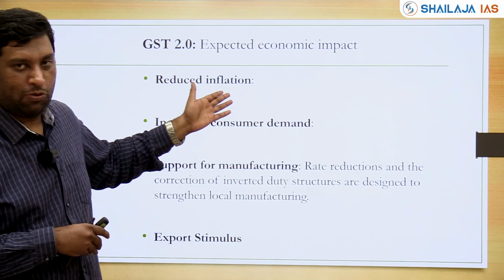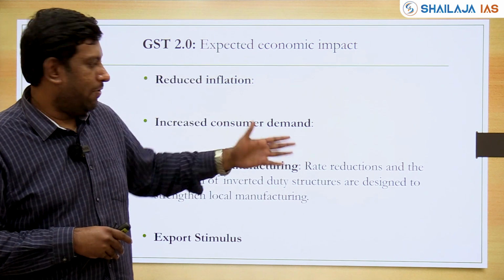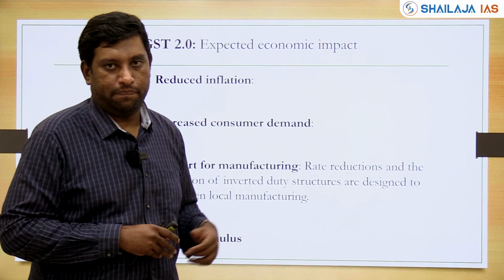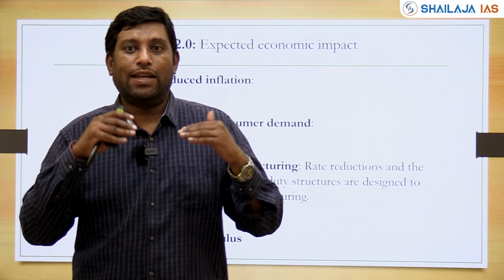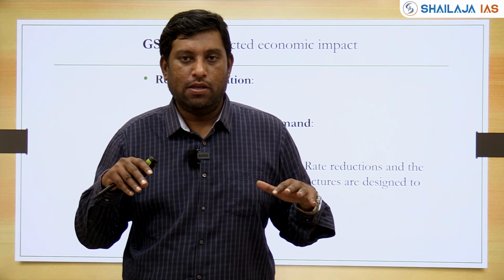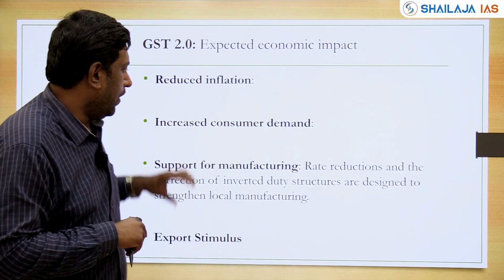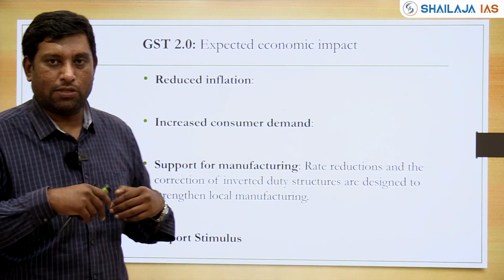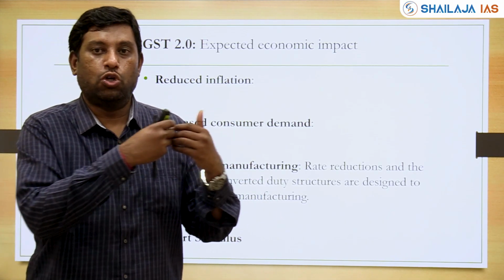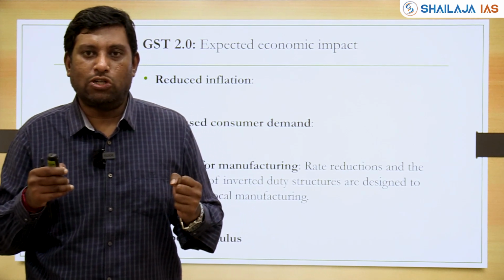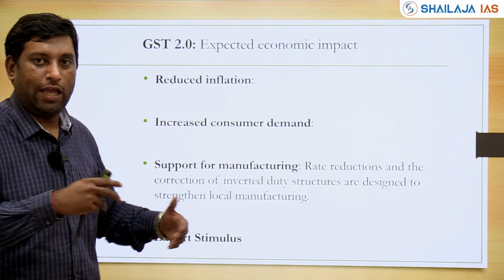The same logic is expected out of your GST 2.0 reforms, whereby the prices are going to be reduced, so there's going to be increased consumer demand, right? So reduced prices are also going to reduce your inflation. Inflation is the general rise in price of goods and services in an economy. Now with reduced taxation, the general rise is also going to come down, right? So when you have both these things, it's also going to be a stimulus for your manufacturing sector. Since the tax rates have come down and there's going to be increased demand, there's going to be a boost for your domestic manufacturing. And domestic manufacturing is also going to give a boost to your exports, right?